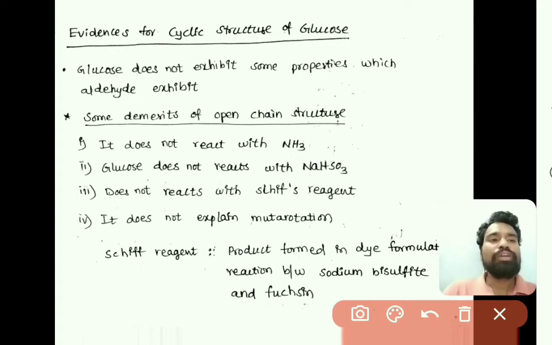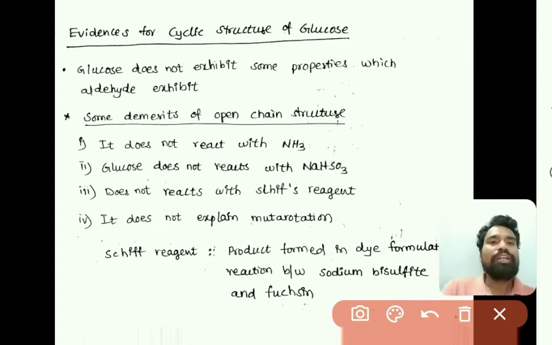Glucose has a free aldehyde group at the first carbon, that is a C double bond O H group is present at the first carbon. As it has a free aldehyde group, it has to show some properties. But as per the observation, though it has a free aldehyde group, it is not showing those properties, which confirms that the free aldehyde group is not present. The aldehyde is involved in some way in a cyclic manner, so as the free aldehyde group is not available, we may confirm that glucose has a cyclic structure.